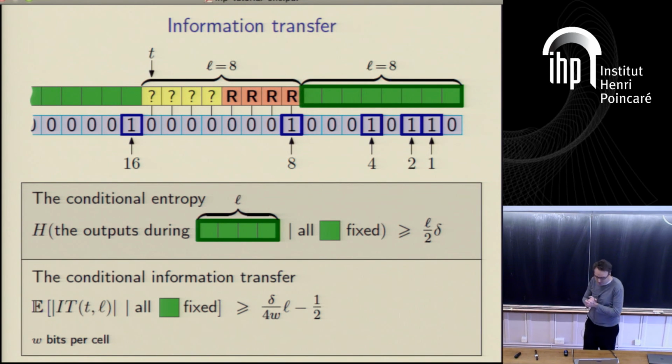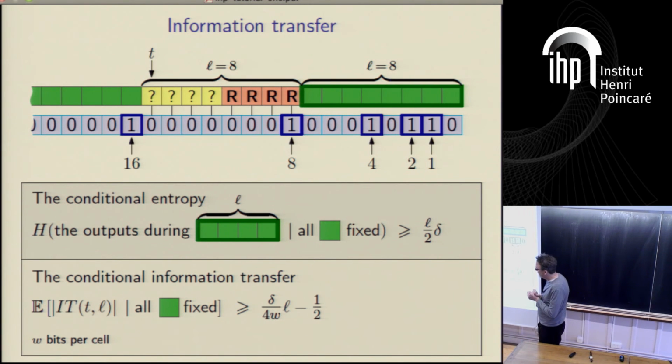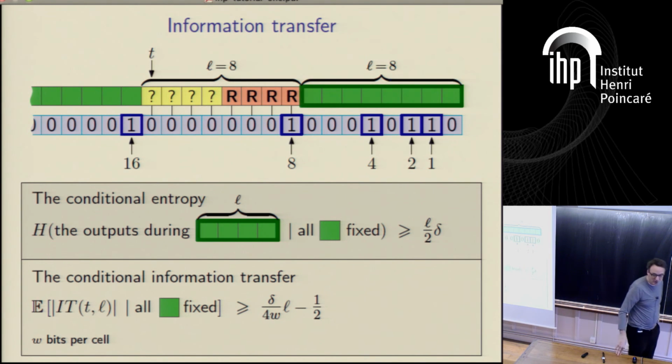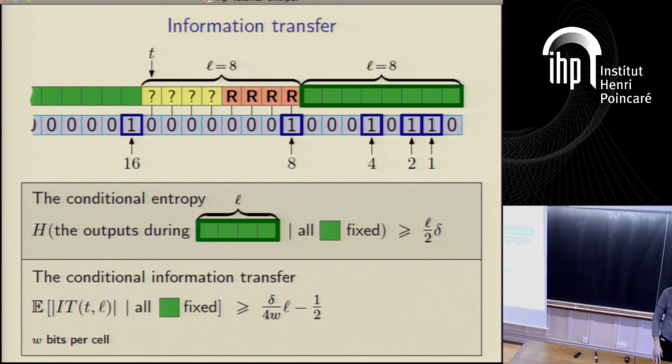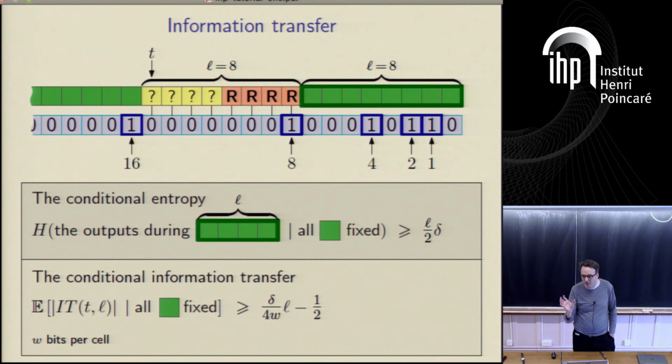And this tells us now, just by solving the inequalities that we have, because we have an upper and lower bound for the entropy, that the expected size of information transfer is at least delta L over 4W, well, with some constant. The key point is it looks like delta over W times L. So that's for one fixed region of length L.